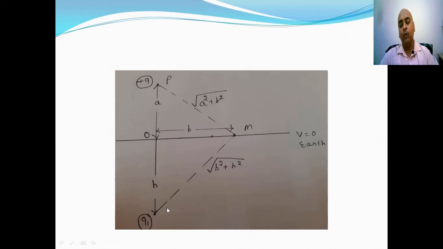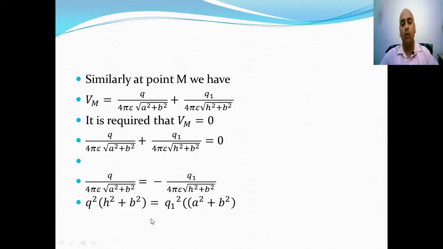So we will calculate potential at point M due to plus Q charge and due to charge Q1. So potential at point M is 1 upon 4 pi epsilon naught Q by root of A square plus B square, plus 1 upon 4 pi epsilon naught Q1 divided by root of H square plus B square.